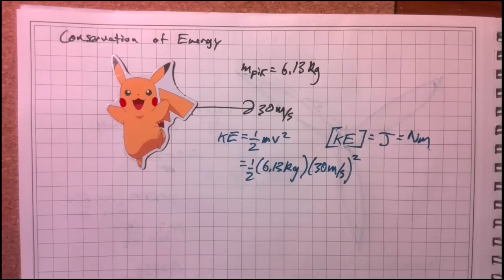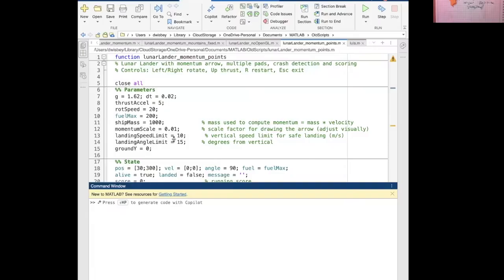Where is MATLAB? Oh, I closed MATLAB. Oh man. All right, we're going to throw this into the old MATLAB. Let's share my screen. Here we go. So Pikachu's energy is 1/2 times 6.13 times 30 squared.